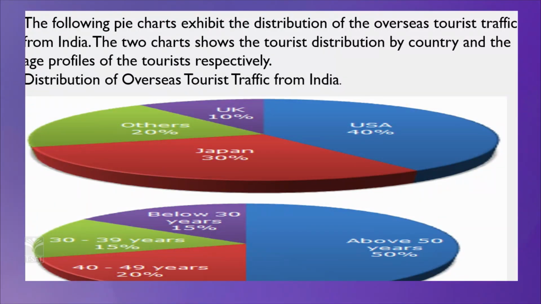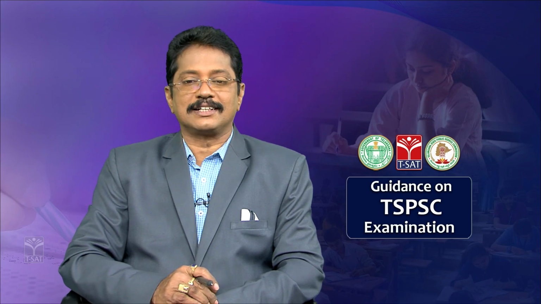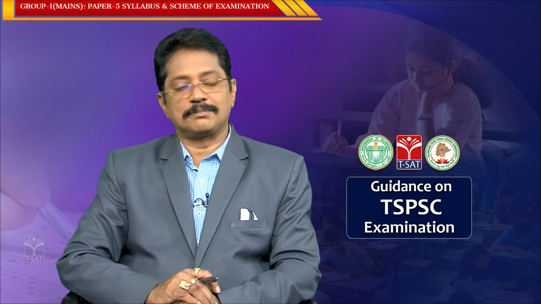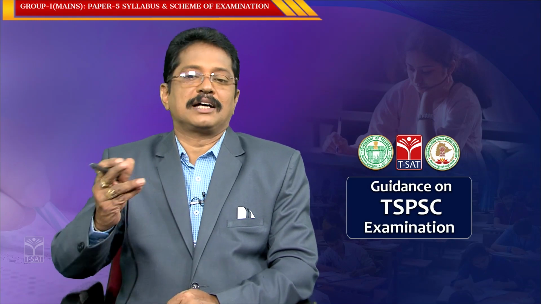Now coming to age, the second pie chart says that below 30 years, 15% are tourists. Between 30 to 39 years, 15% tourists visited, 40 to 49 years are 20%, and above 50 years 50%. See, this is the most interesting. Those of more than 50 years visited the most at 50%, meaning half of the tourists are more than 50 years.